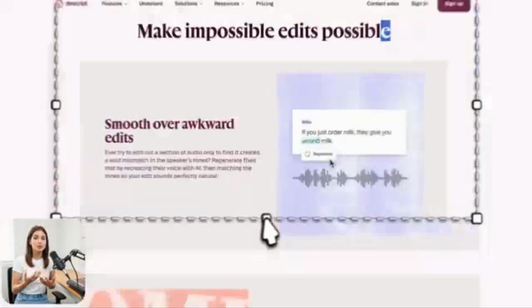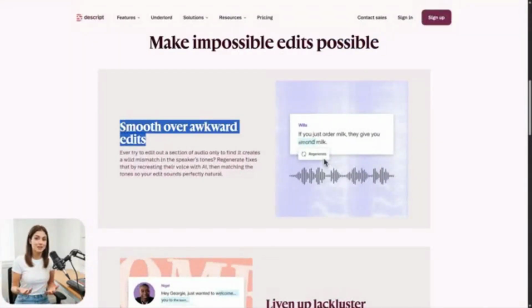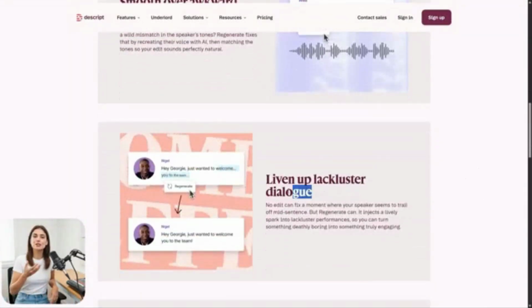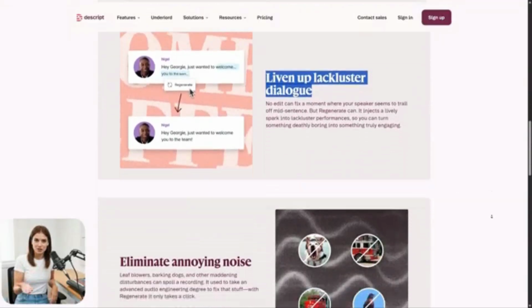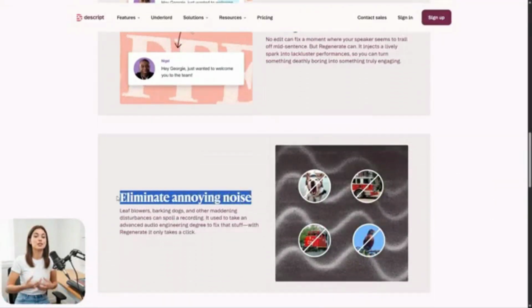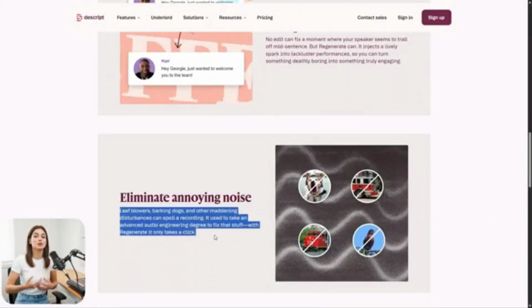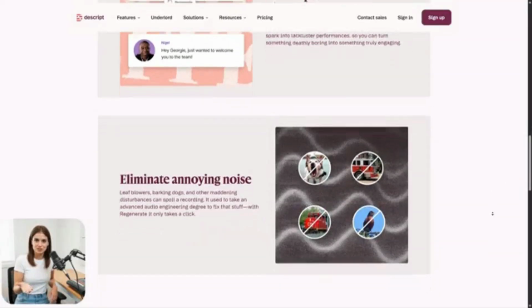And it does way more than patch cuts. It can take a flat, lifeless line and breathe some spark back into it. It can also scrub out background noise, the leaf blowers, the barking dogs, all the racket that used to demand a real sound engineer. Now it's basically one click.